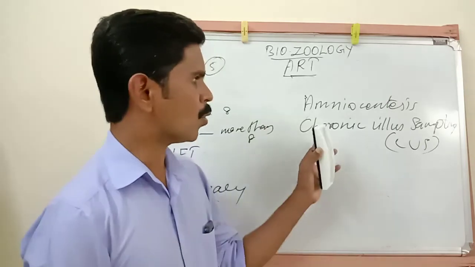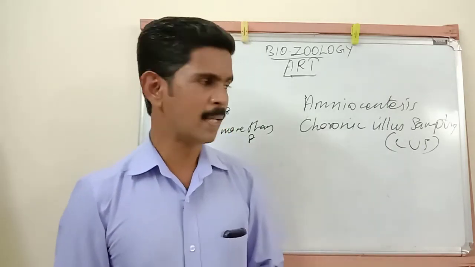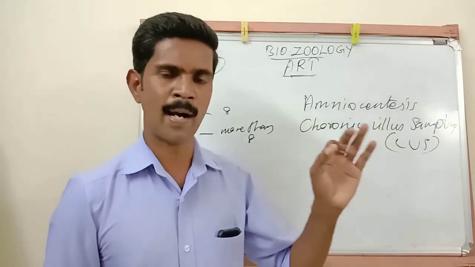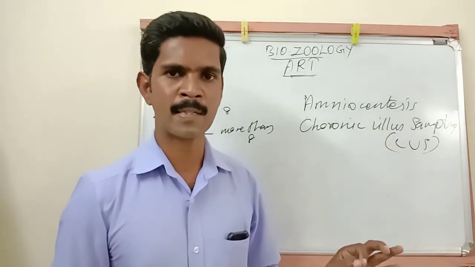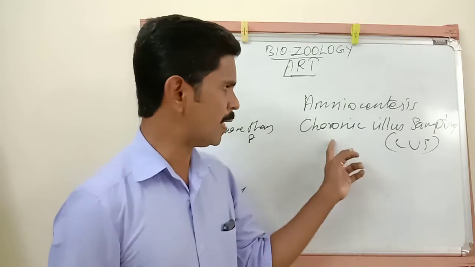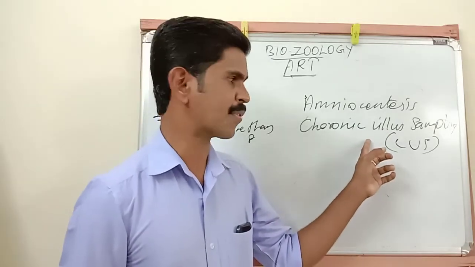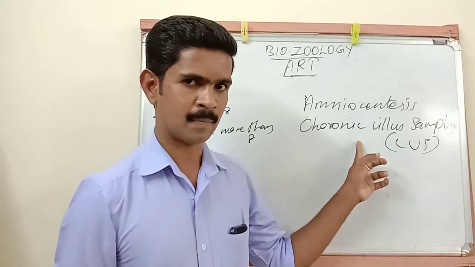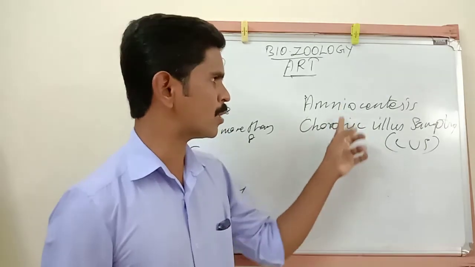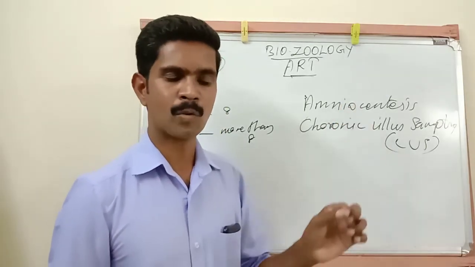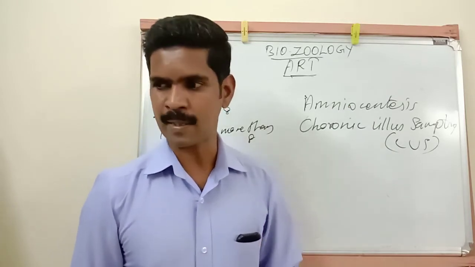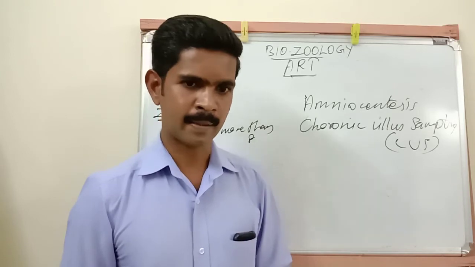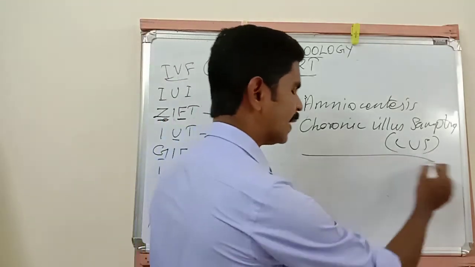The next one is called chorionic villus sampling. This is also the same kind of technique, used to identify the chromosomal abnormalities of the fetus. But here the tissues are taken from the placenta. Understand, my dear students? So these two techniques are used to identify the chromosomal abnormalities of the fetus. Then the next one, a device.